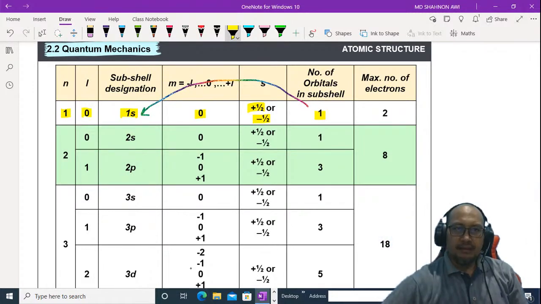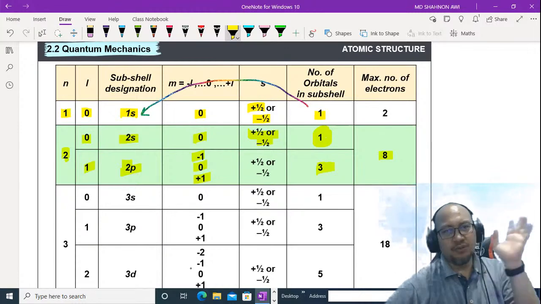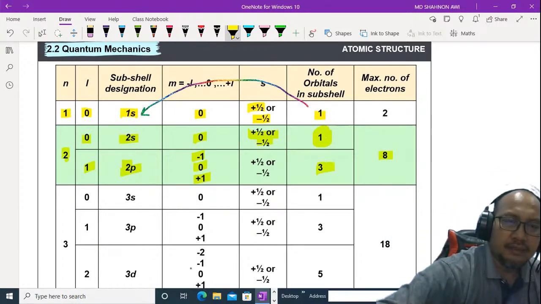Look at shell 2. Shell 2 has 2 subshells, 0 and 1. L equal to 0 is 2s, and 2p is for L equal to 1. The m for 2s is 0, and negative 1, 0, and positive 1 for the 2p orbital. Here we have one orbital in the 2s subshell and 3 orbitals in the 2p subshell. The maximum number of electrons is of course 8, because 4 times 2 is 8, and so on. What happens in shell 3?